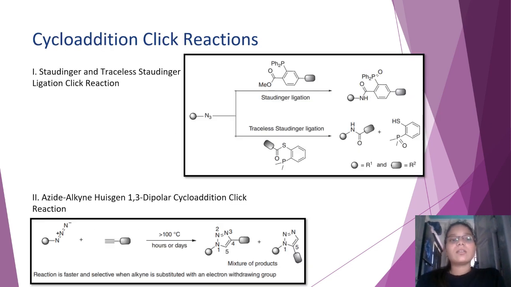So now let's see certain cycloaddition click reactions. This is a very historical advancement, and it is very interesting as well. The first is Staudinger and Traceless-Staudinger ligation click reaction.